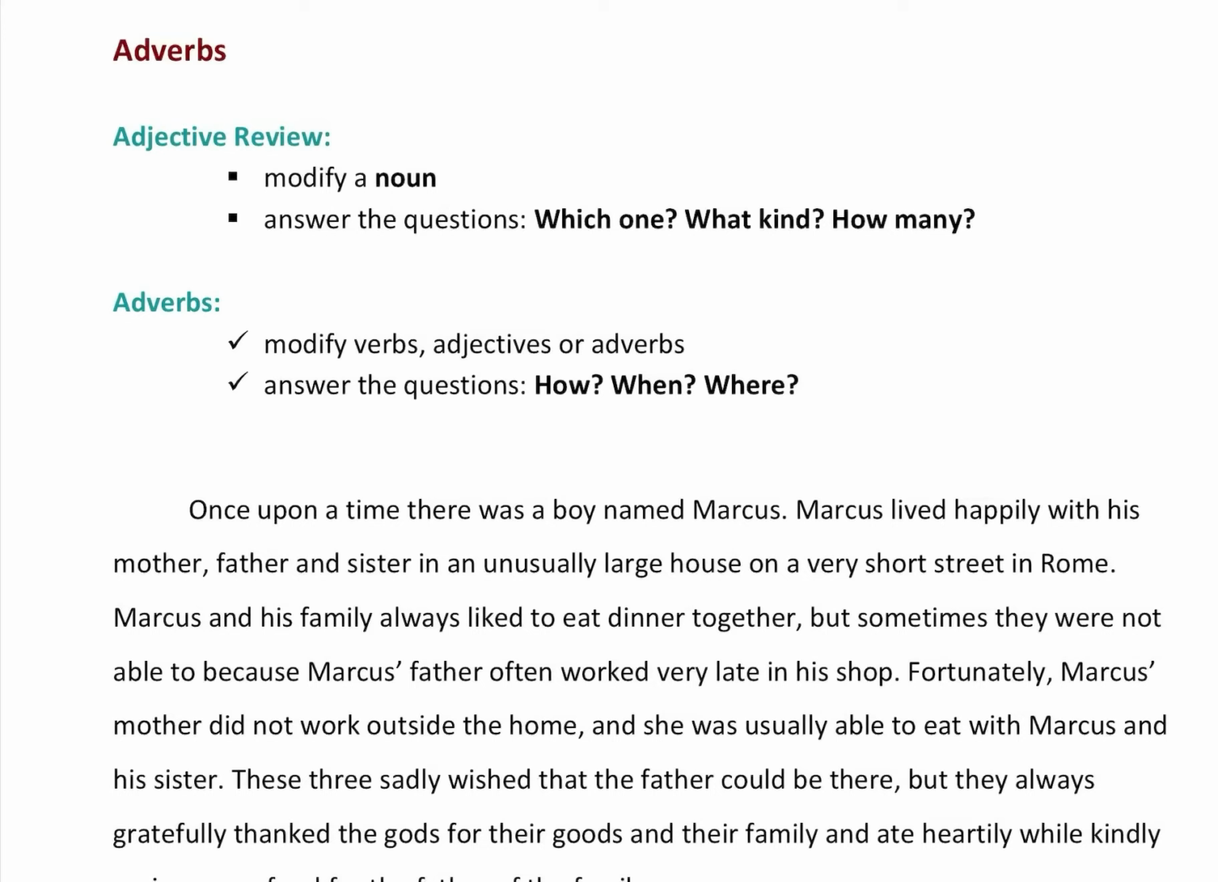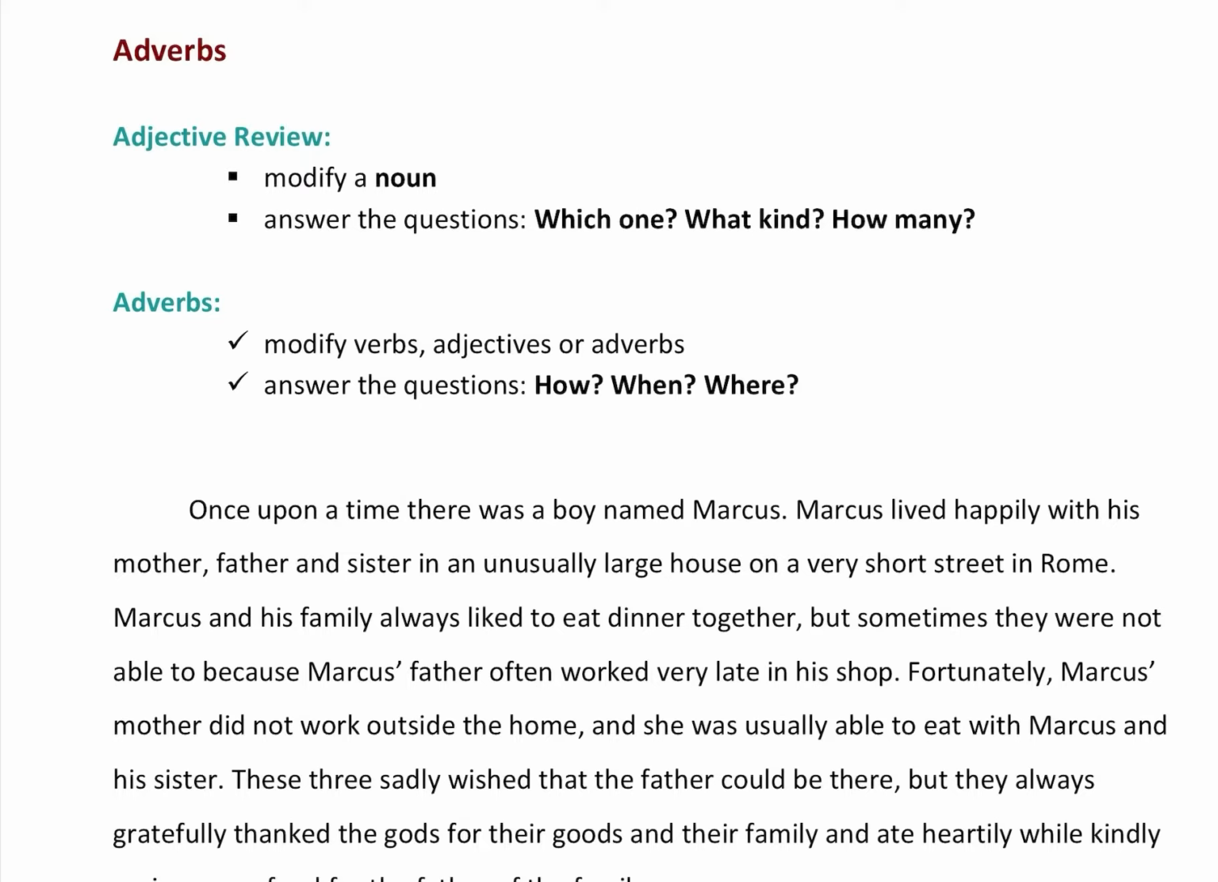Today we're going to be talking about adverbs. This is going to be one of the easiest lessons you've had so far because you've been using adverbs both in English and in Latin for a long time already, and the best thing about them is that they are indeclinable. All right, let's do an adjective review because adjectives and adverbs are related, so we need to remember about